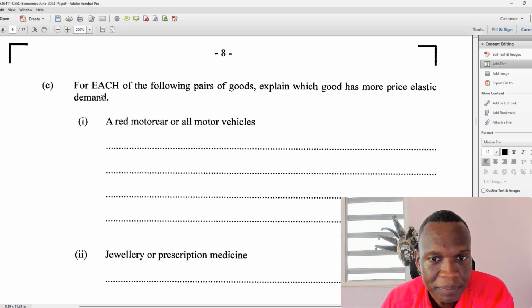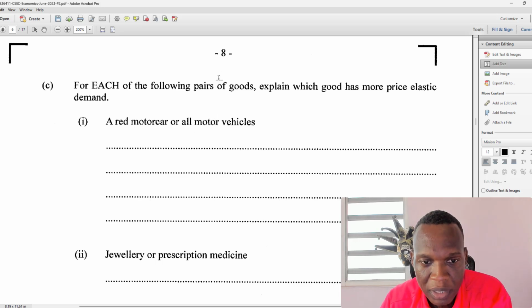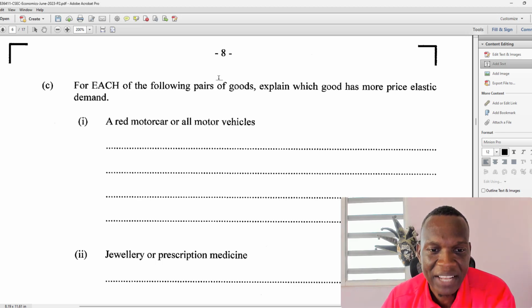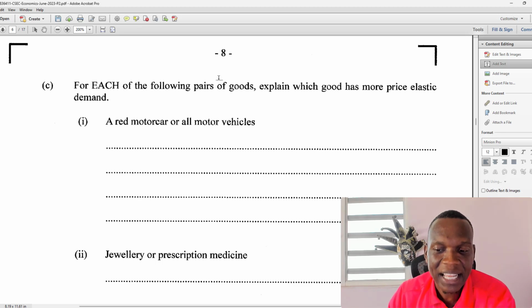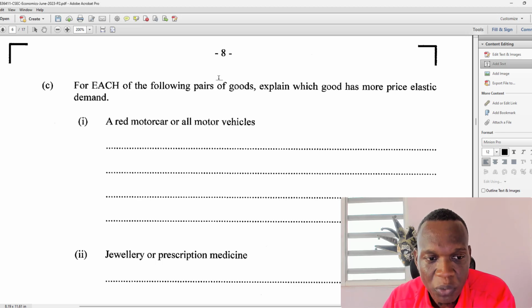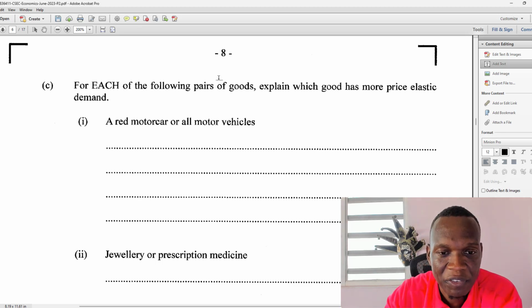Now for this one, if the price of all motor vehicles goes up, then demand would be more inelastic because you don't have much choice. Substitutes are not there. What are you going to do? Take public transport? The substitutes are not as great. And so therefore, out of these two, you would have more inelasticity for all motor vehicles.